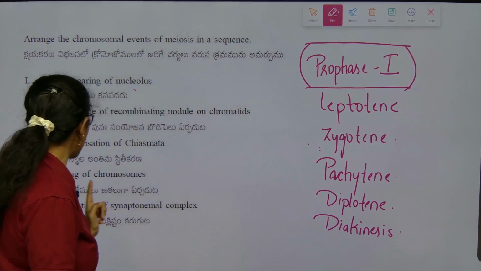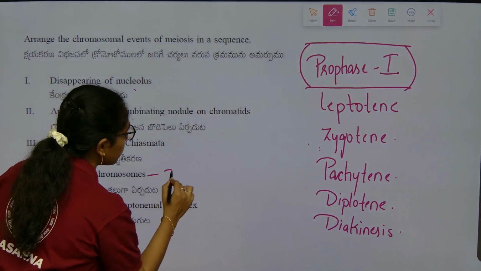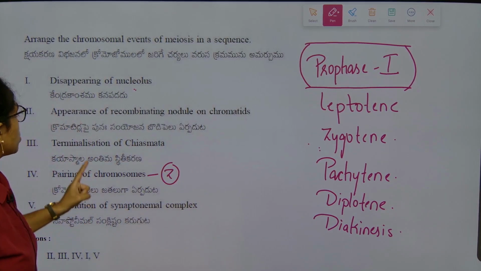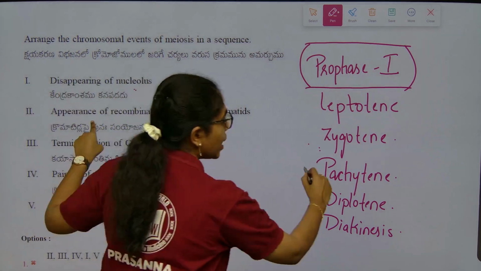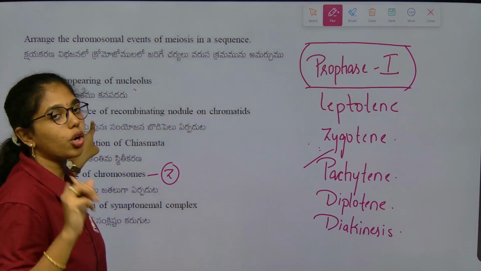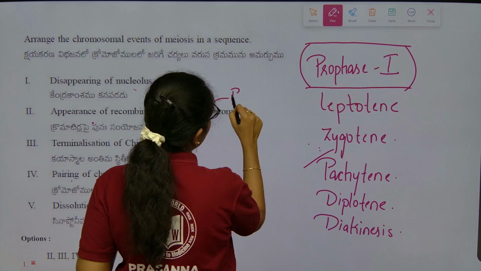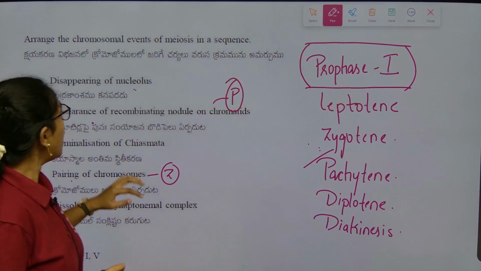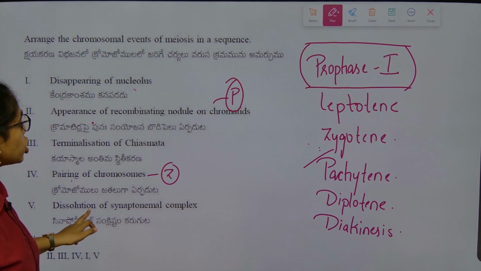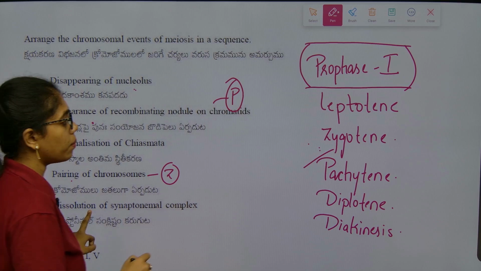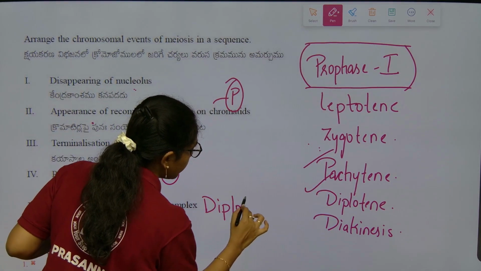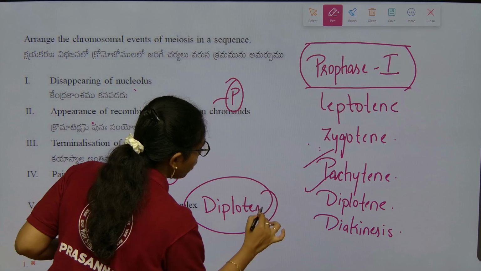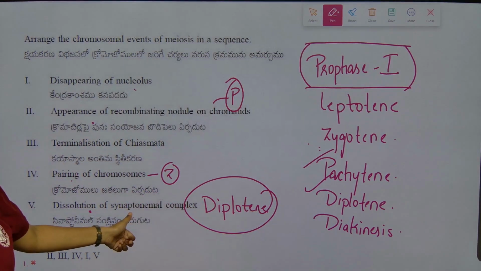Appearance of recombination nodules takes place in the pachytene stage, where crossing over happens. Next, dissolution of synaptonemal complex occurs in diplotene.